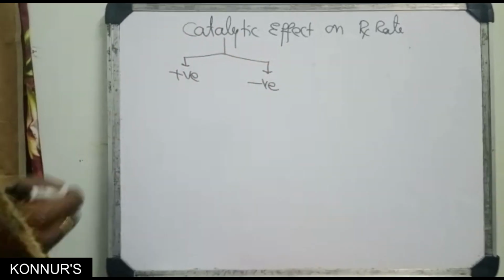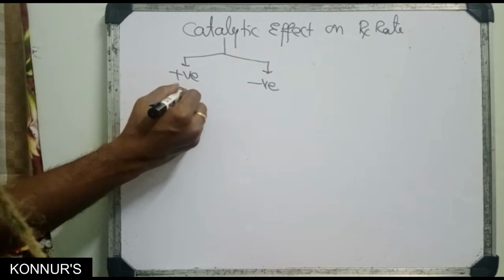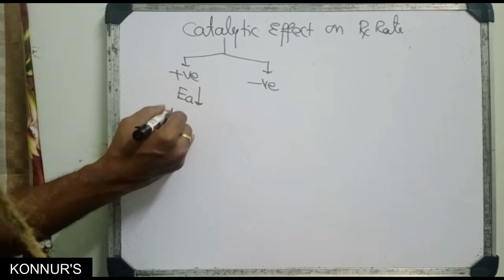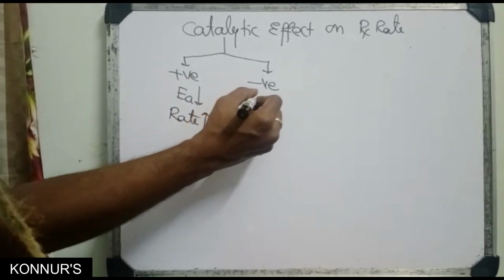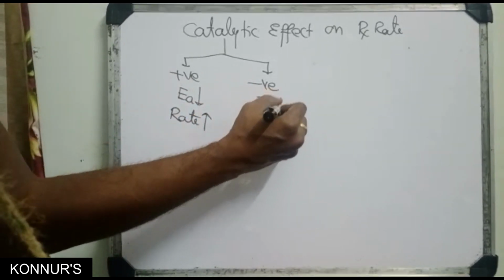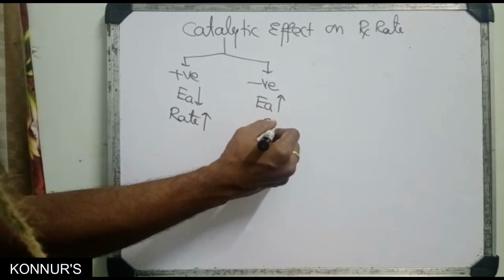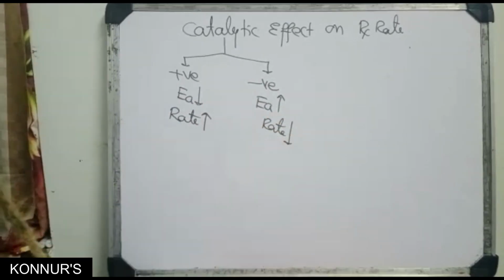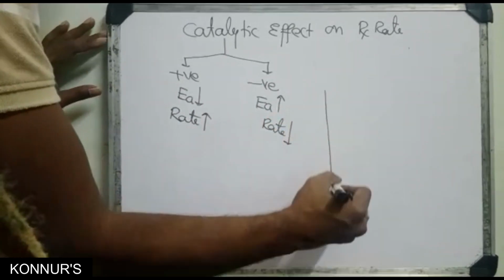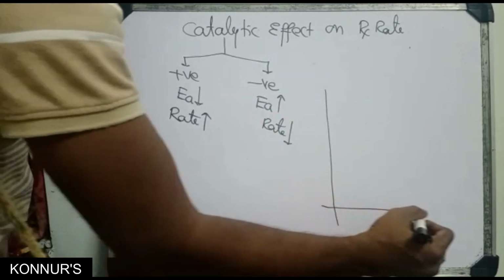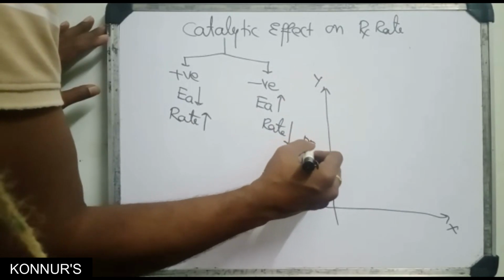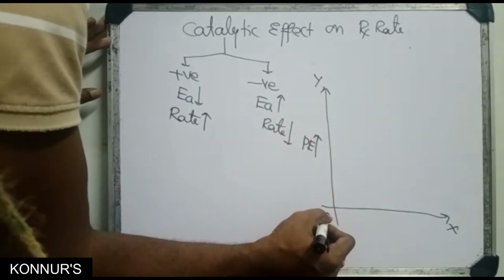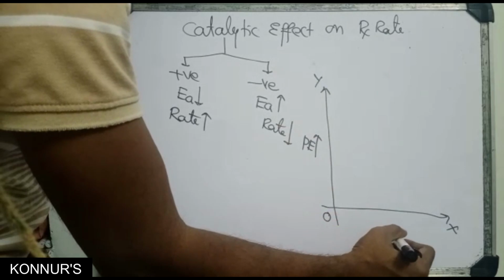A positive catalyst decreases the activation energy and increases the rate. A negative catalyst increases the activation energy and decreases the rate. We can show both graphically: x-axis, y-axis, here potential energy, and this is the progress of reaction.